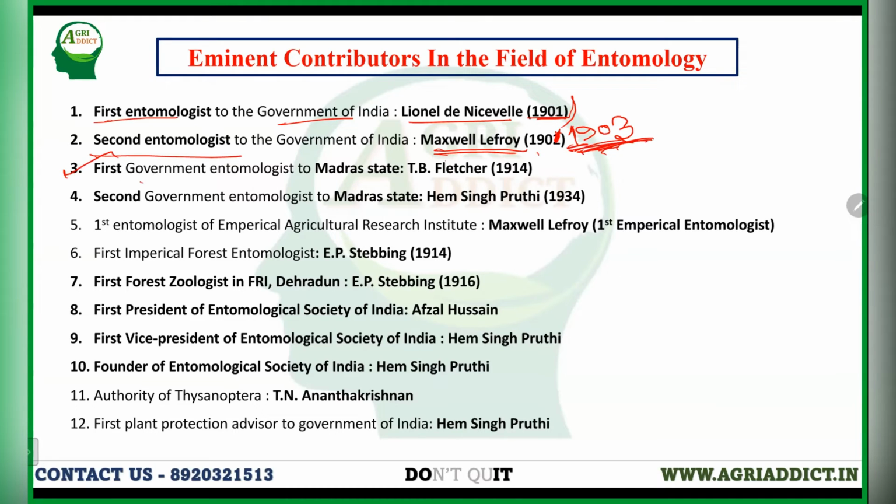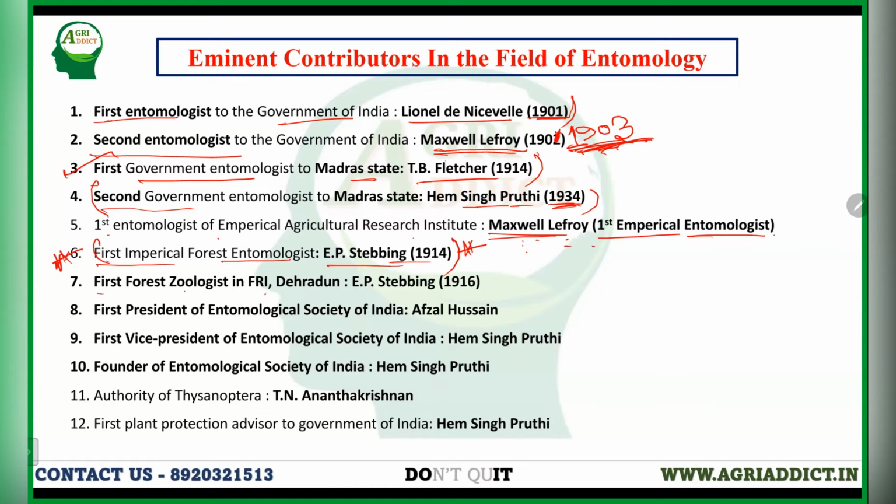The first government entomologist to Madras state was T.V. Fletcher, and he was appointed in 1914. And the second government entomologist to Madras state was M. Singh Pruthi, and he was appointed in 1934. The first entomologist of the Imperial Agricultural Research Institute, that is IARI, was Maxwell Lefroy, and he was the first imperial entomologist. And the first imperial forest entomologist was E.P. Stebbing. It is an important question for this year's JRF. Important, and it is also asked in previous year.